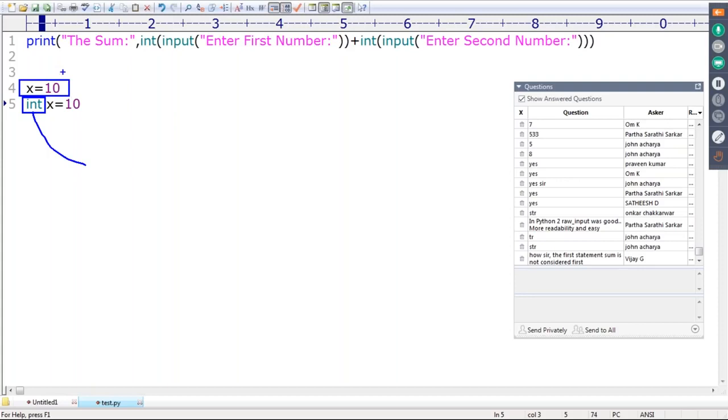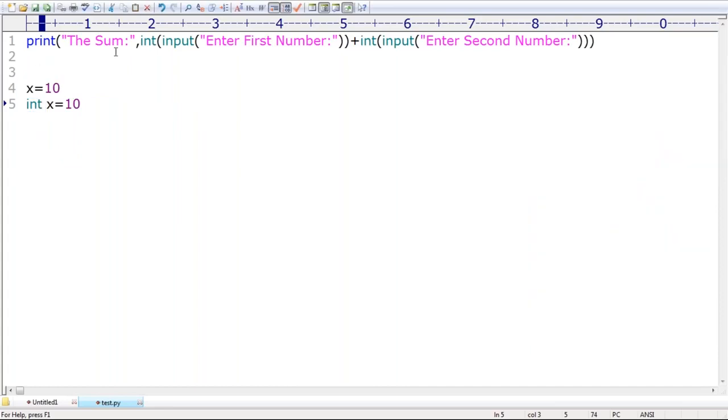Based on the provided value, the type will be considered automatically, without any declaration. Are you getting it? So this type of nature is nothing but a dynamically typed programming language. But the input function is internally implemented to always consider the value as string type only. That's why we perform typecasting. That's all. Clear? Are you able to understand?